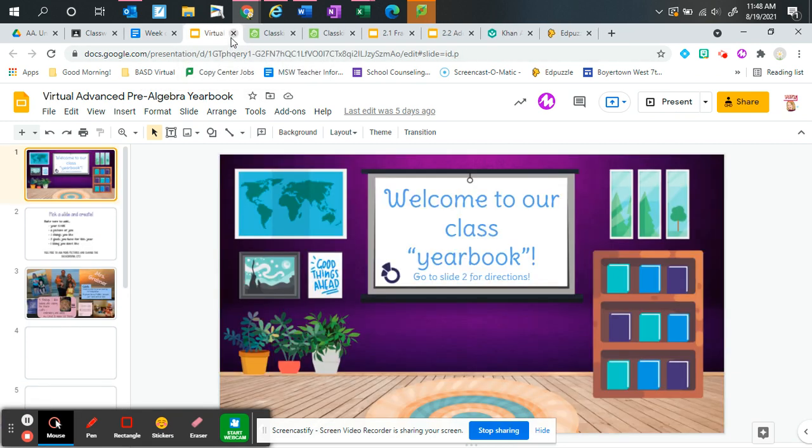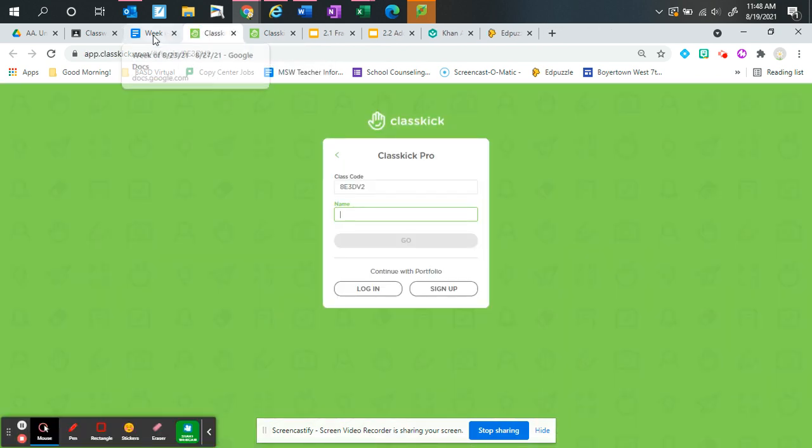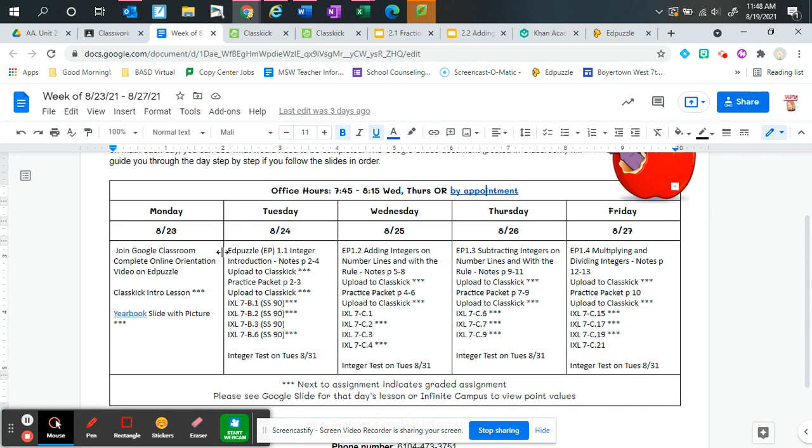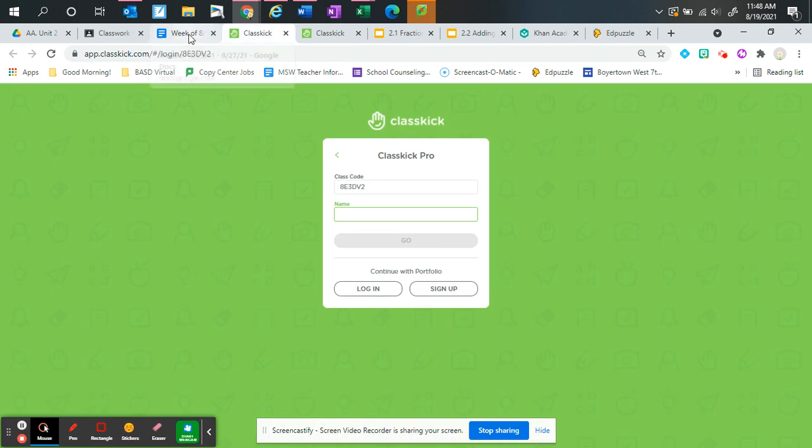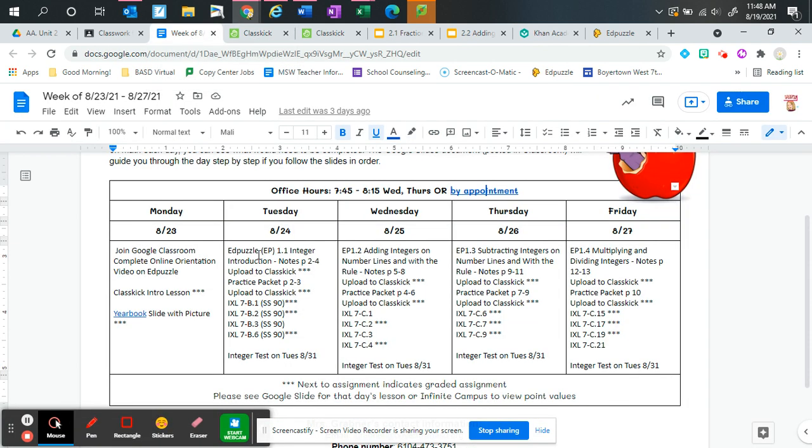Now, just to give you a little bit of a heads up, we are going to be using the ClassKick platform as well as EdPuzzle. EdPuzzle will always be your notes packet, and you will be filling in your notes packet, and then uploading those into ClassKick. So you'll be taking pictures of your filled-in notes page and uploading those. You have a practice packet as well, and same thing, you'll upload those to ClassKick.